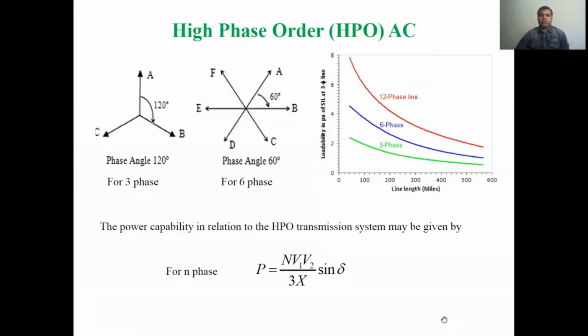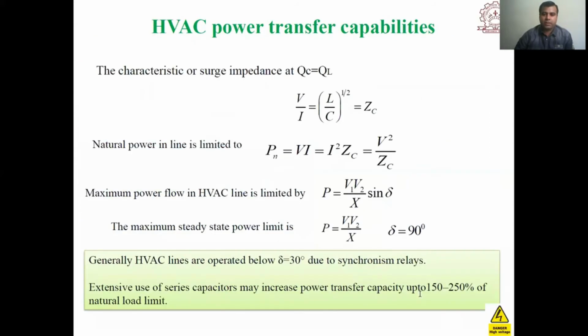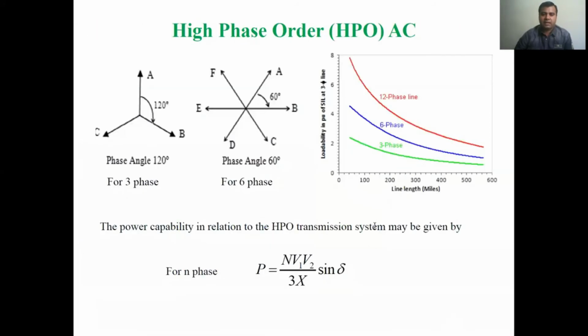For a three-phase line, we have already seen that it depends upon V1 V2 upon X sin delta. For N phase, some countries have now started transmission in 6 phase, and they are doing research on 12 phase transmission lines also.